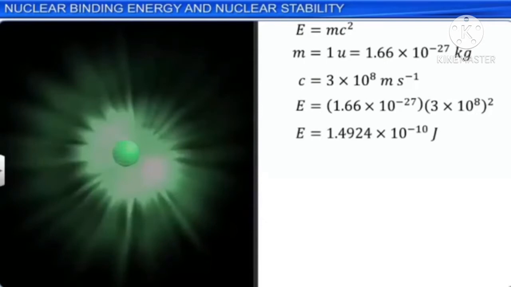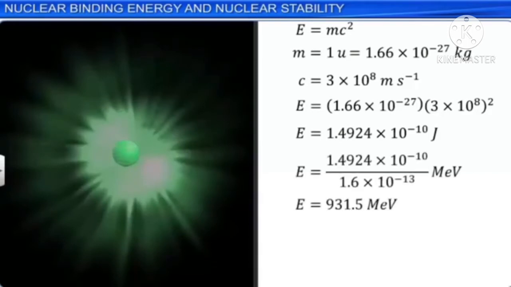which can also be expressed as 931.5 million electron volt. Let this be equation 1. For a mass of 1 amu, the energy equivalent is 931.5 million electron volt.